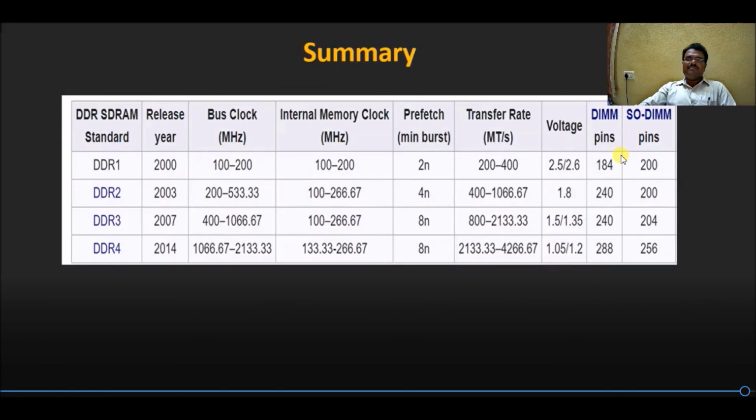The DIMM pins in case of DDR1 are 184, whereas SODIMM, small outline DIMM, has 200 pins. DDR2 normal DIMM has 240 pins, and SODIMM has 200 pins. For DDR3, DIMM contains 240 pins, whereas SODIMM contains 204 pins. And for DDR4, the DIMM contains 288 pins, and SODIMM contains 256 pins. So this is about RAM types.